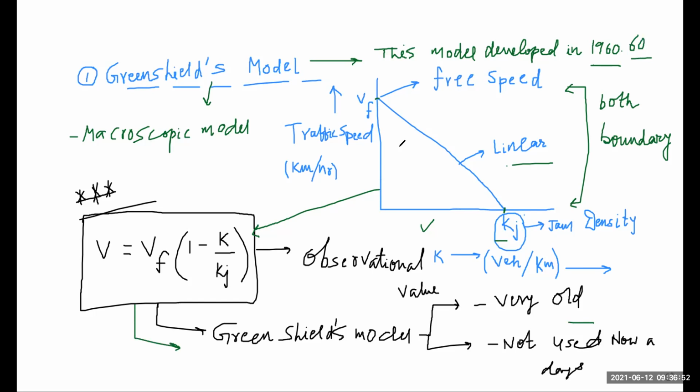Now move forward. We know our basic relationship between k, q and v: q is equal to k into v.